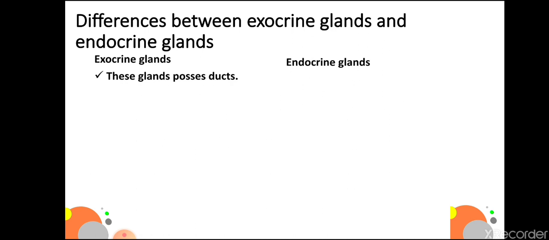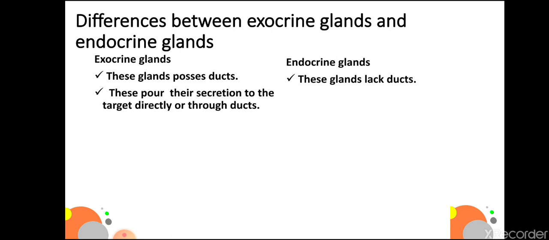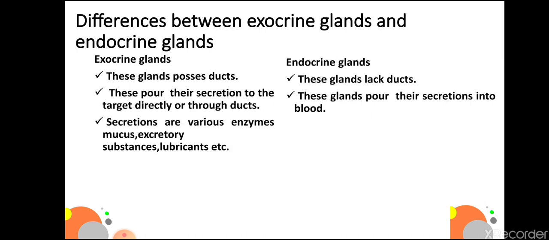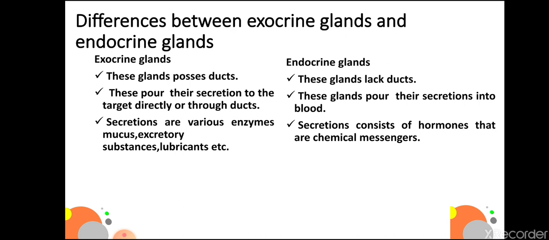Exocrine glands secrete with the help of ducts, while endocrine glands do not have ducts. Exocrine glands pour their secretion to the target directly or through ducts, while endocrine glands pour their secretions into the blood. Exocrine glands' secretions are various enzymes, mucus, excretory substances, lubricants, etc., while the secretion of endocrine glands consists of hormones that are chemical messengers.